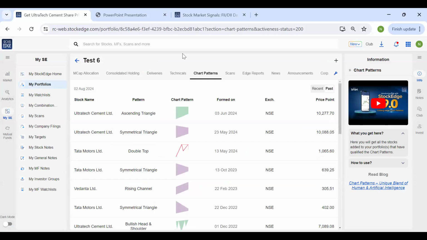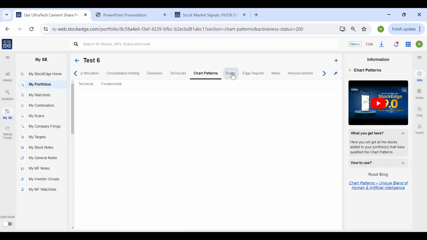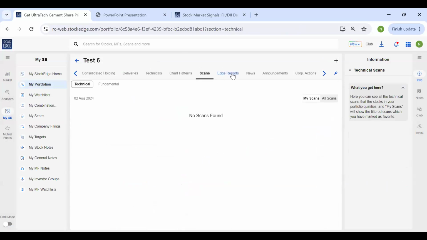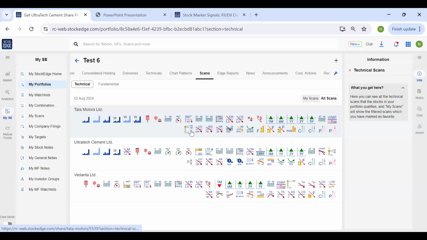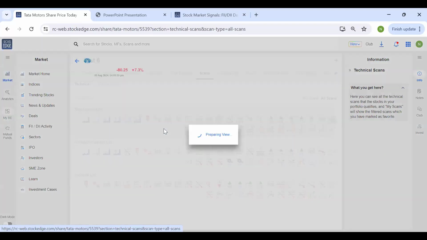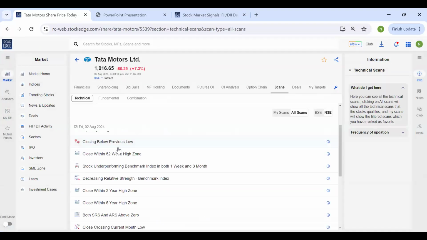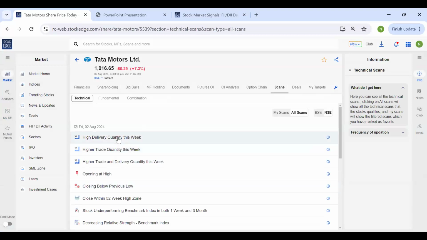Okay, sir, first Ramji has a question regarding scans. So sir, similarly, if you just click on scans and click on all scans, it will show you the scans where your portfolio stock has been identified. Tata Motors is coming under these many scans. If I just click on it, you can see the names of the scans where the stock has been identified.